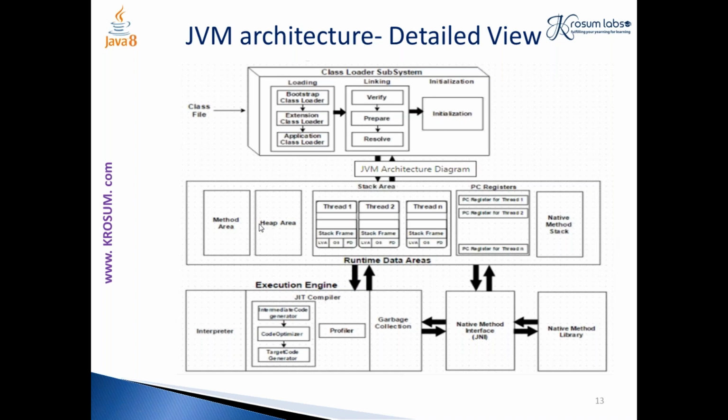Followed by the memory utilized by the JVM. We have these kinds of memory utilized by the JVM. We have the method area. The method area is maintained throughout the JVM; it is not based on a thread or an application or a particular class file. This method area holds per-class structures, class file related things.